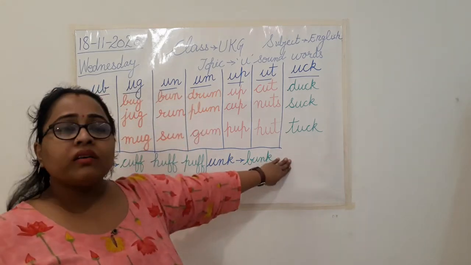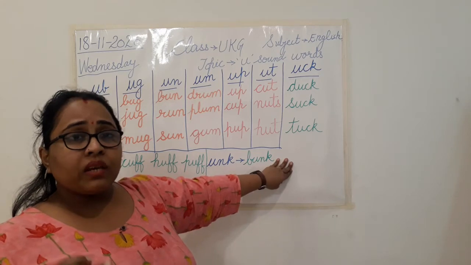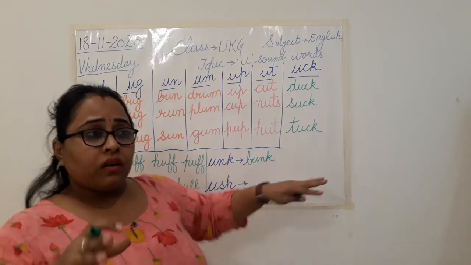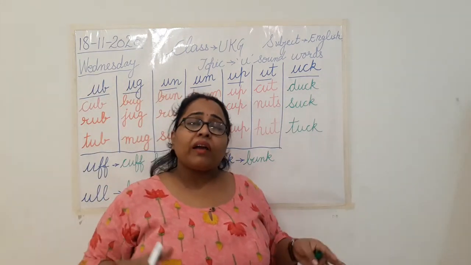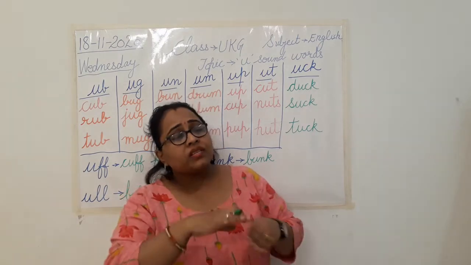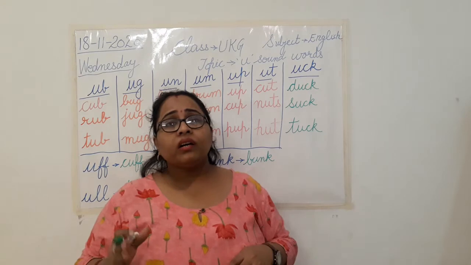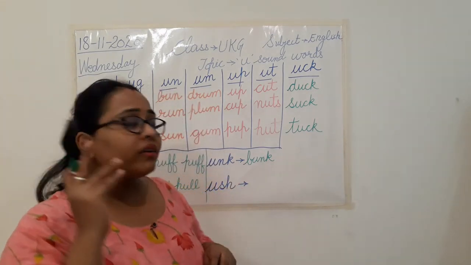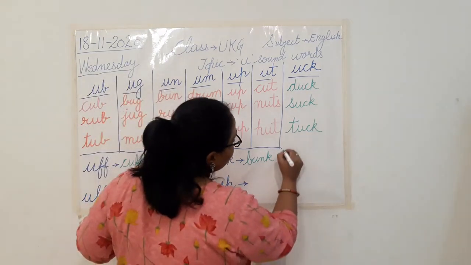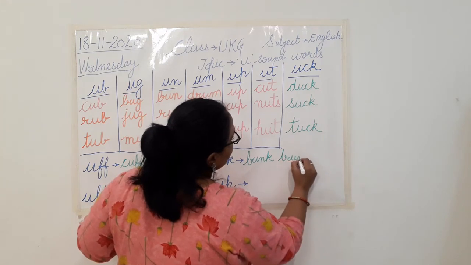Now another unk sound word, something in which we keep our things, a box made of iron or aluminium, और हम उसमें अपना सारा वो सामान रखते हैं which we don't use every day. So we call it a trunk. What do you call it? Trunk.